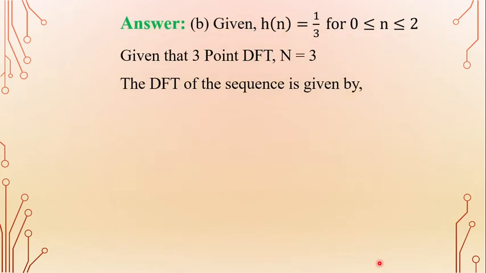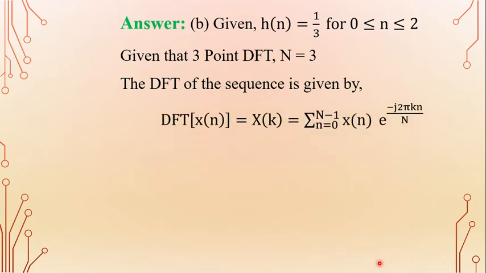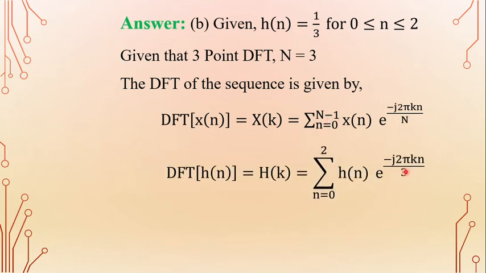So we know that the DFT of the sequence is defined as DFT of x of n is x of k, that is equal to sigma n is equal to 0 to n minus 1 x of n into e power minus j 2 pi k n by capital N. Now here the length of the sequence, capital N, is 3 for the 3-point DFT. So capital N is equal to 3, and we substitute capital N is equal to 3 into this equation. DFT of x of n is x of k. Similarly, DFT of h of n is h of k.